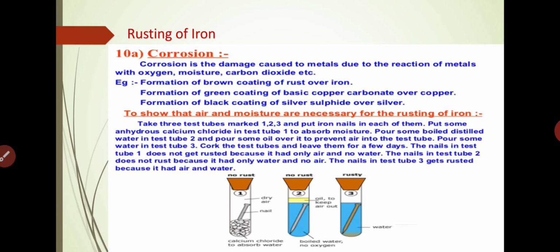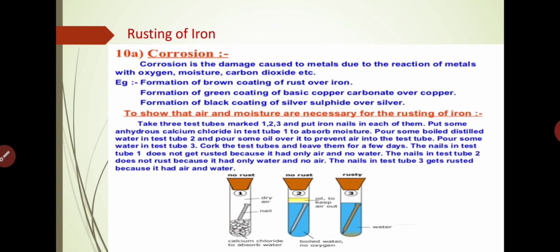The nails in test tube 1 do not get rusted because it had only air and no water. The nails in test tube 2 do not rust because it had only water and no air. Understand what I am saying. For rusting we know that 3 things are essential: oxygen, moisture and carbon dioxide.